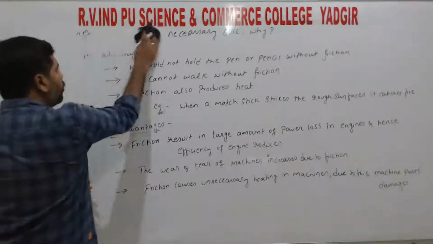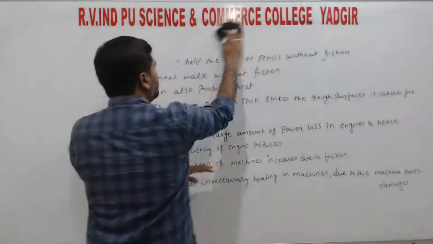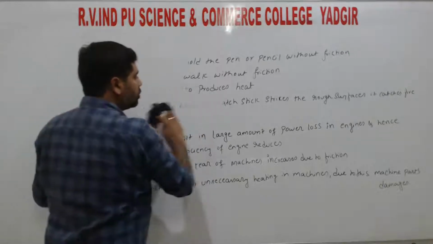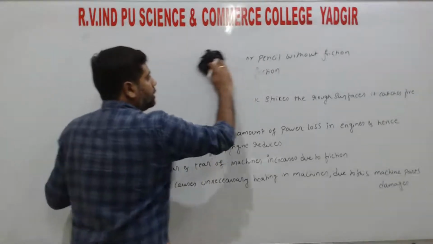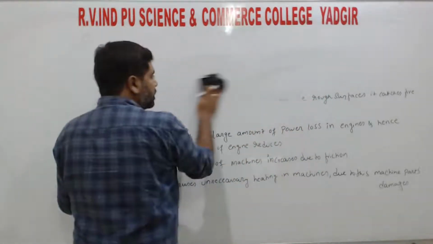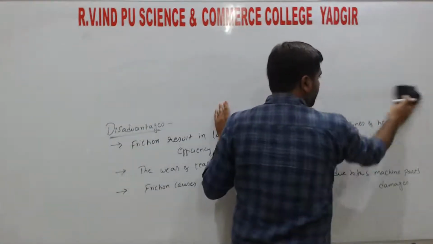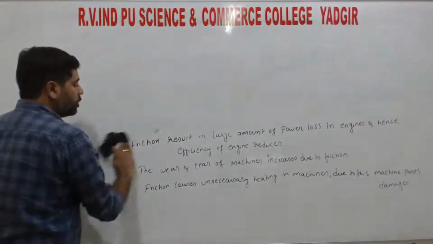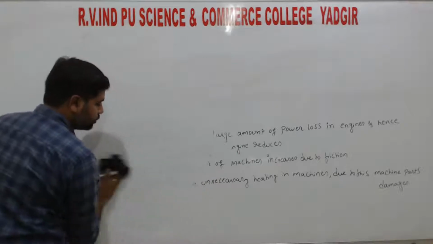Next important topic, this is important for the board exam. This is theory, for the board exam. Compulsorily they ask one of these for 2 marks or 3 marks: advantages of friction, or disadvantages of friction, or they combine them together. So when they say necessary evil, you should not write a story. You need to remember, you need to write both advantages and disadvantages.